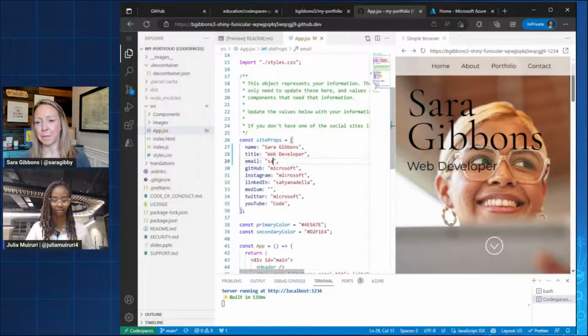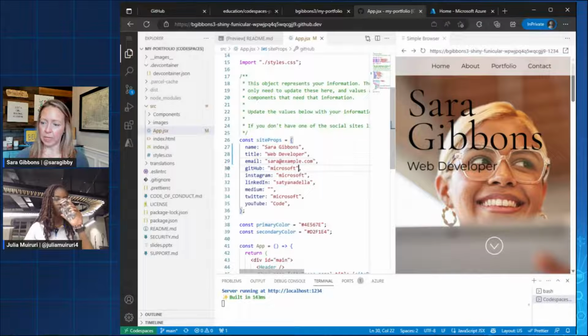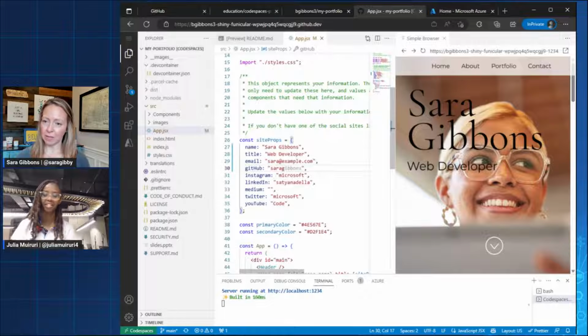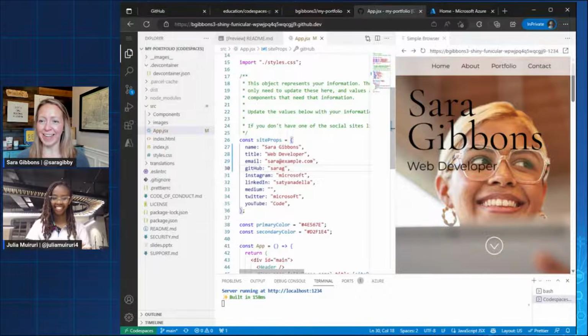So that's pretty cool. I'm just going to say Sara example. I'm just going to fill this out a little bit. GitHub, maybe. Let's see if GitHub Copilot knows me. Sara, no. It's close. Oh, it's getting there.